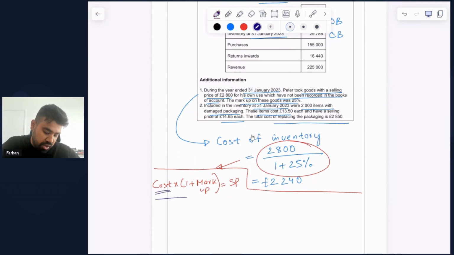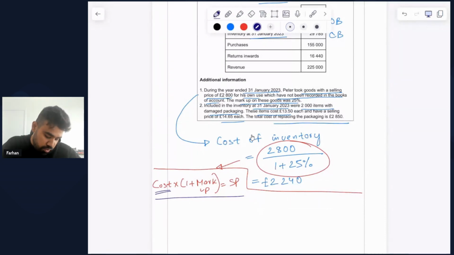So this is something that you can memorize, or logically speaking, when a business tries to make money on the products it sells, it obviously has to do some markup on the cost of the inventory that it pays for to bring those items into the business. And after marking it up, it can sell it for a profit to its customers.